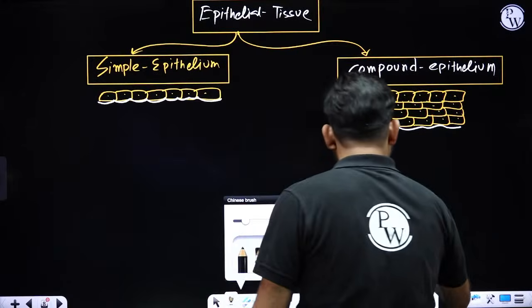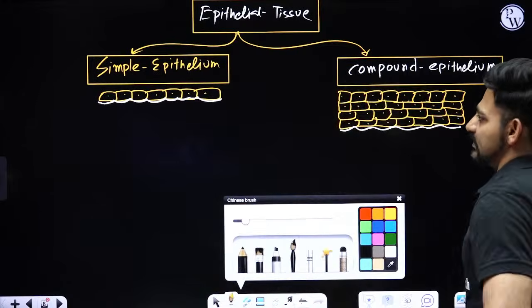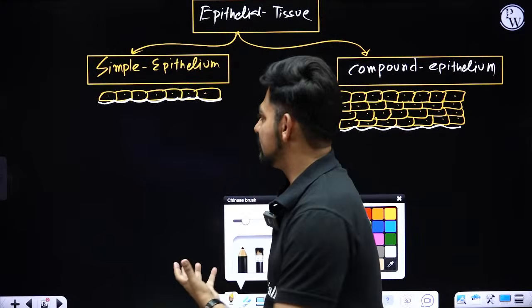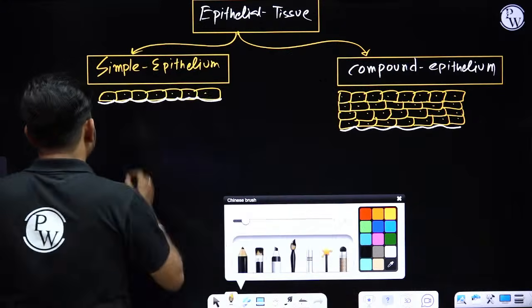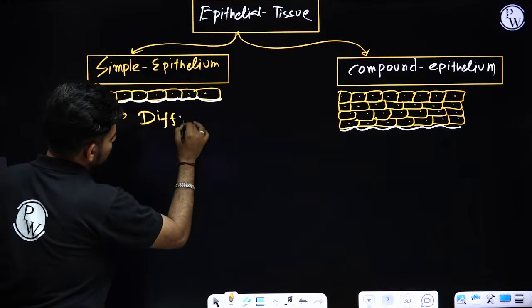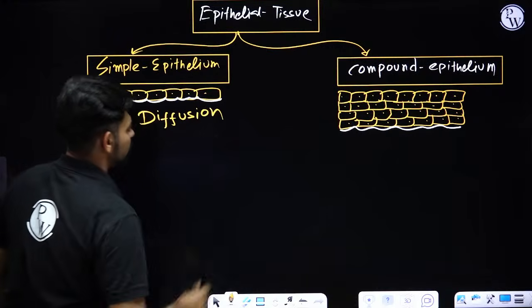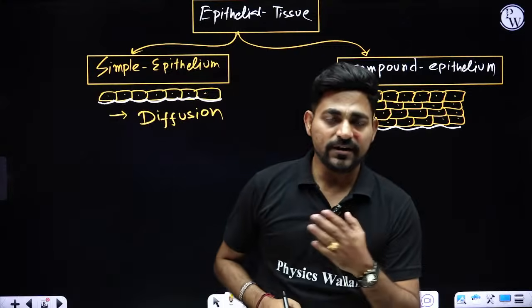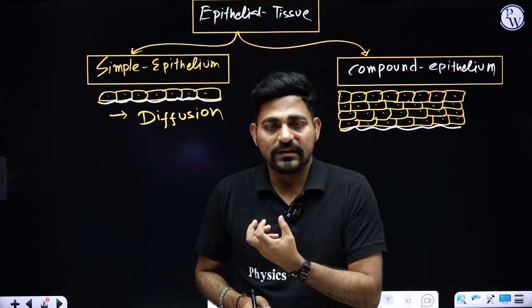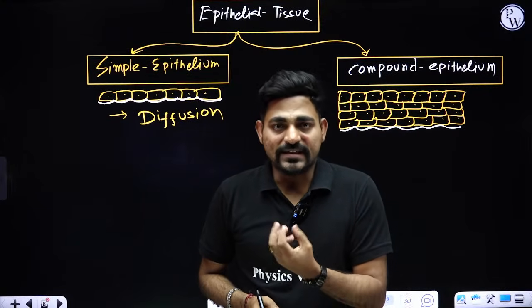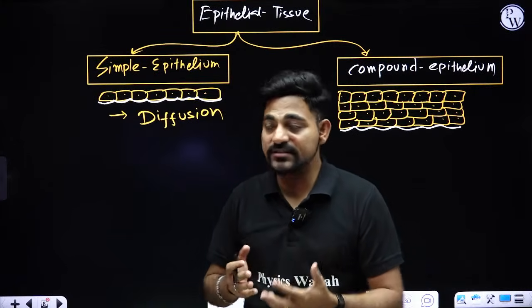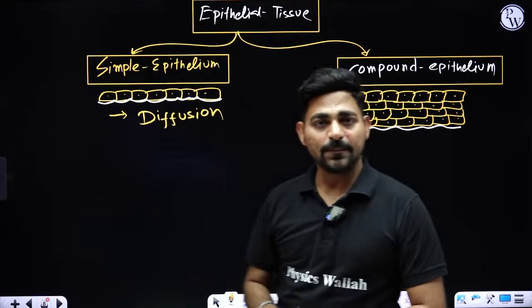So simple epithelium versus compound epithelium. What is the basic function of simple epithelium? They act as a diffusion boundary. They help us in the process of diffusion. Wherever inside your body there is diffusion going on, like inside your lungs, you have alveoli, and inside your alveoli, gases are diffusing. That diffusion is carried out by simple epithelium, right?